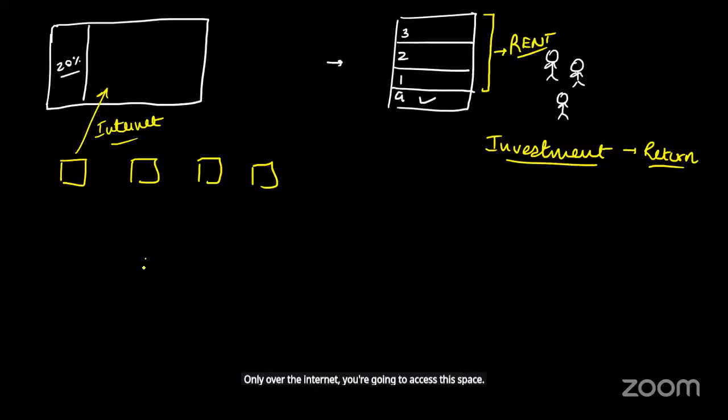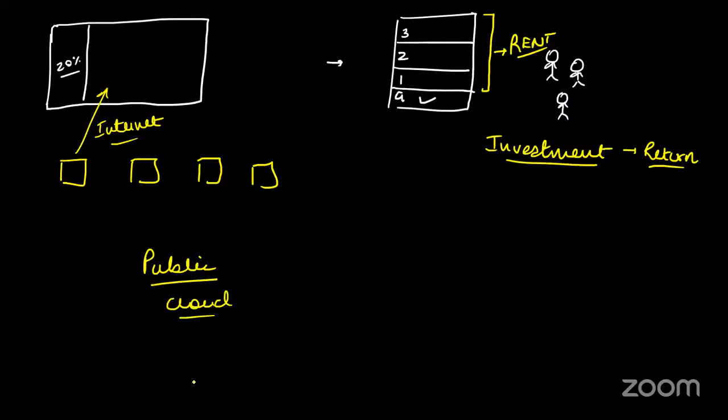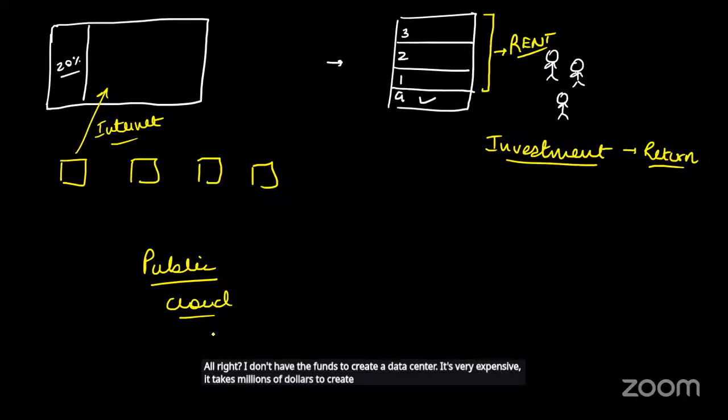And that is where public cloud was born. We call it public cloud. Public cloud introduced the concept of rental services in terms of servers, in terms of storage. This was the first time where, let's say I am a new player. I don't have the funds to create a data center. It's very expensive. It takes millions of dollars to create a big data center.